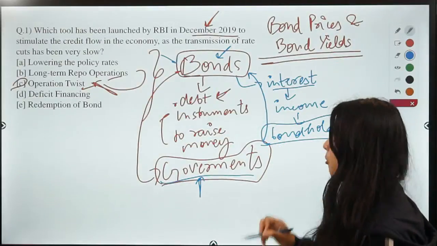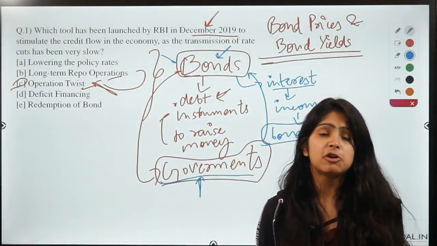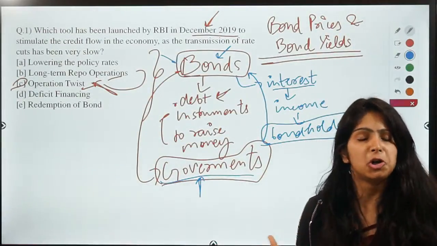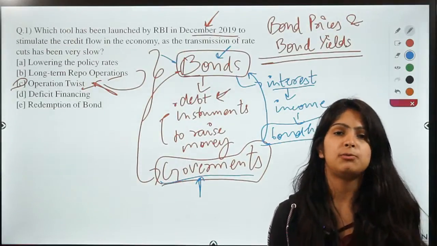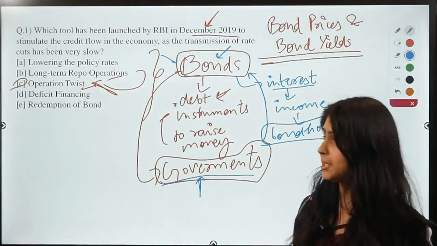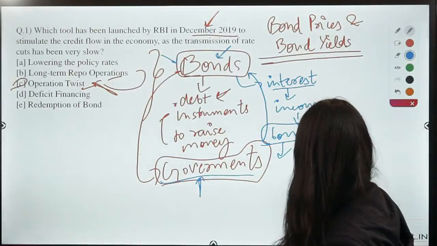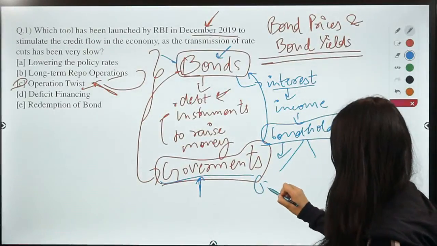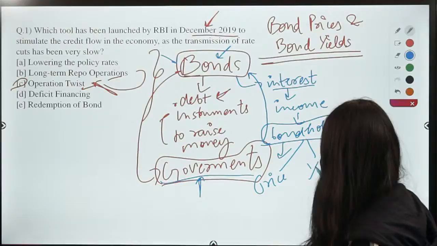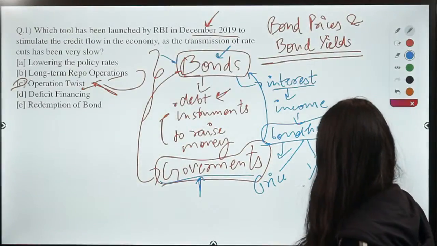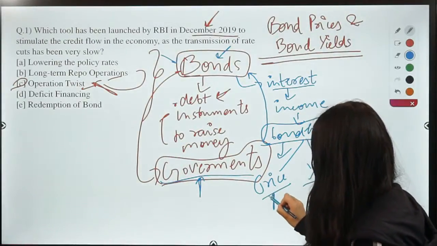Now a bondholder can either retain the bond for a long time or sell the bond whenever the holder wants to, right? So there are two concepts here. A bond has a price and a yield, right? So what is the price of a bond?